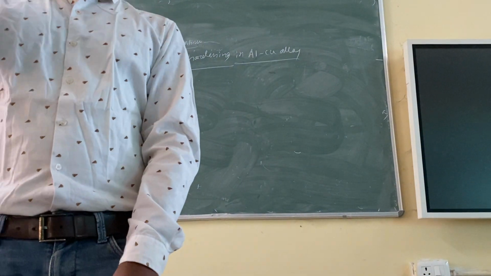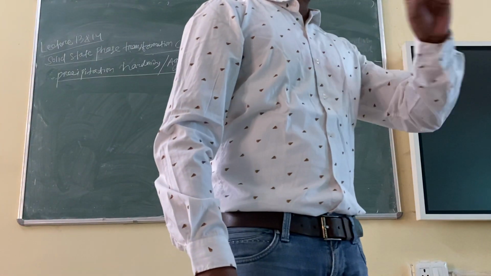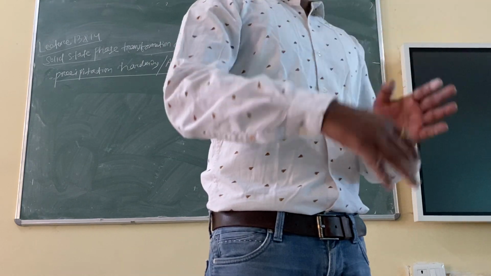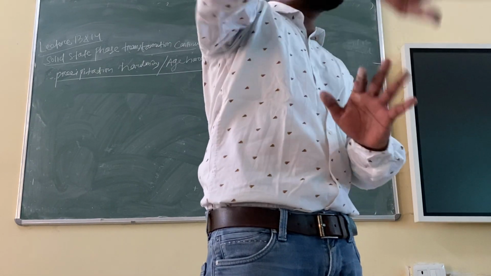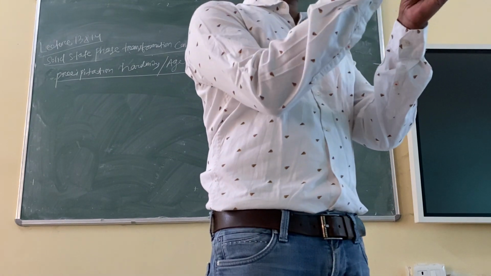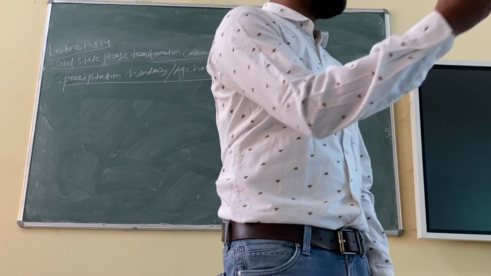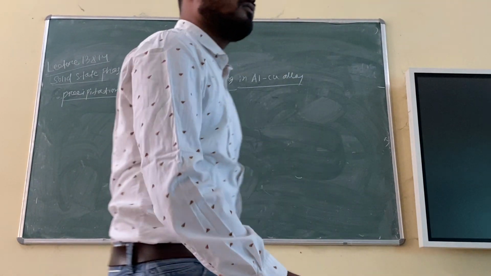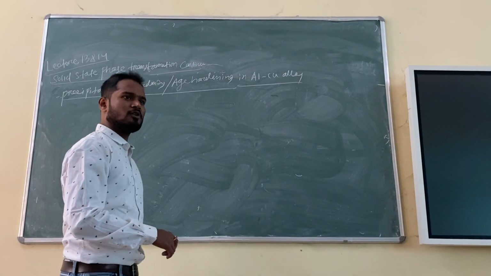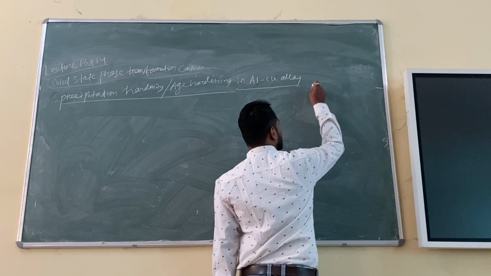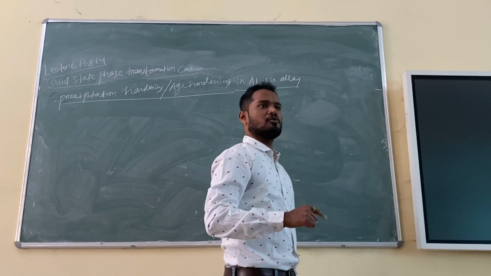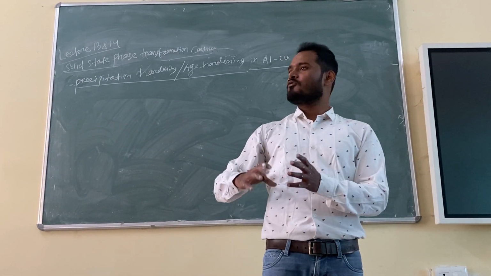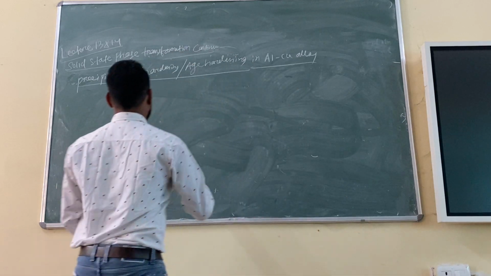That means the moment you are adding copper into aluminium, what will happen? First, copper will become soluble. It will form a solid solution, right? But when you add more copper, aluminium cannot accommodate more copper. It will reject. Aluminium and copper will react and form a precipitate or a compound, the intermetallic compound Al2Cu. It is written over there. Two atoms of aluminium and one atom of copper come together and form a compound. Anyway, I can draw the diagram.